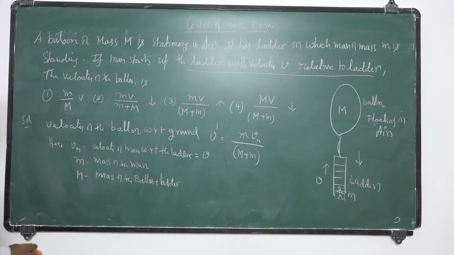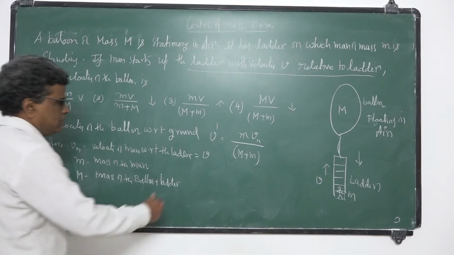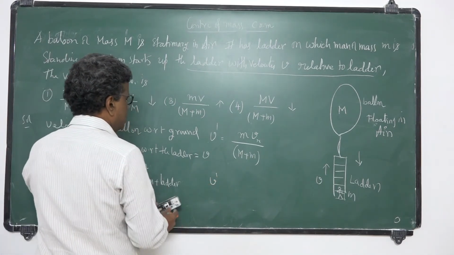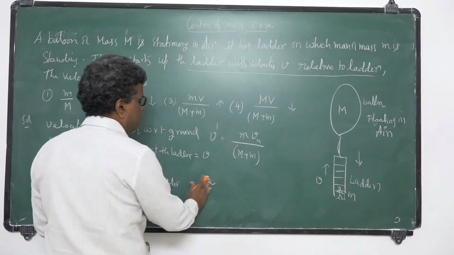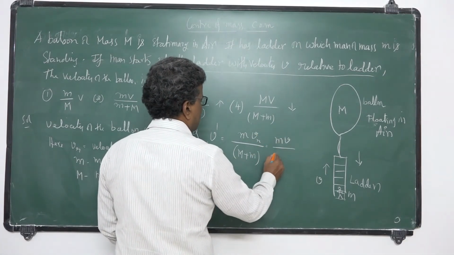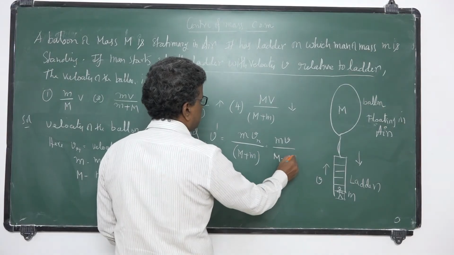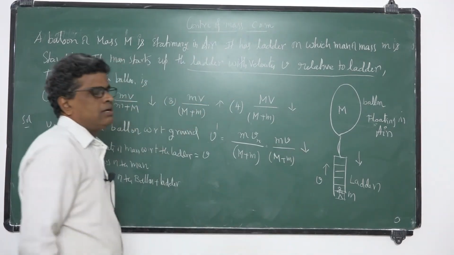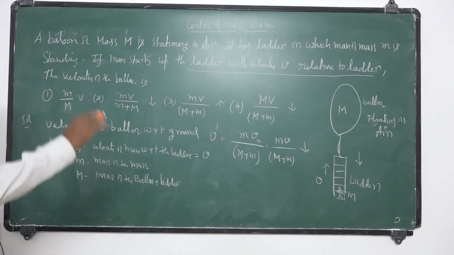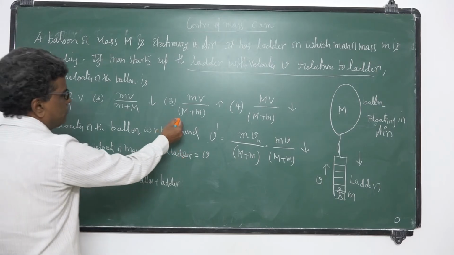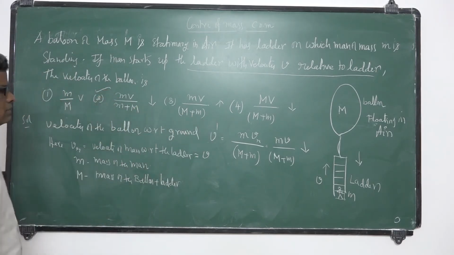So this is the answer. V dash is equal to m Vr, and instead of Vr we can write mV by capital M plus small m. So as the man climbs up this ladder, the balloon-ladder system moves downwards with velocity mV by capital M plus small m. This is the answer. Okay. Next one.